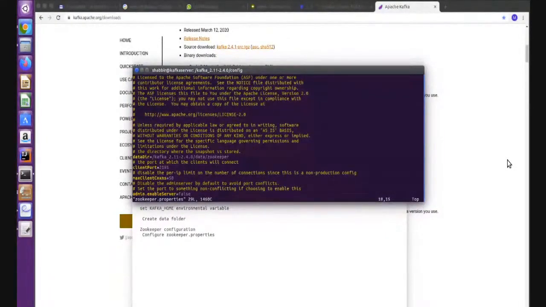Another important thing is the client port number. This is the default port number. You have to be very careful with this port number. If you don't know, then that would be a problem, right? You can change the port number, but I leave it like this. 2181 is the port number of Zookeeper. That is enough. Just set the data directory of the Zookeeper.